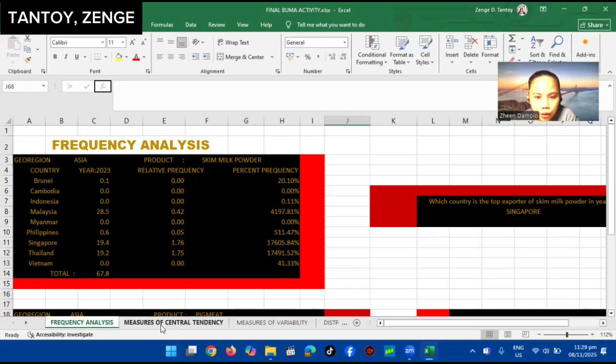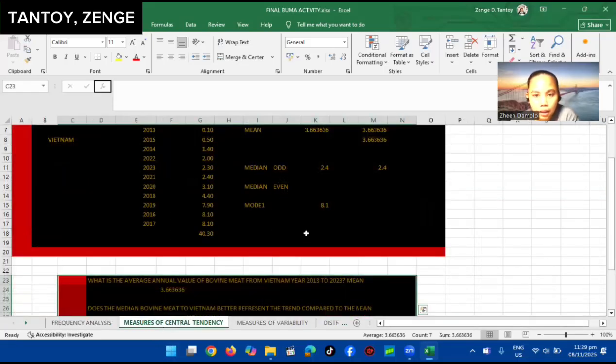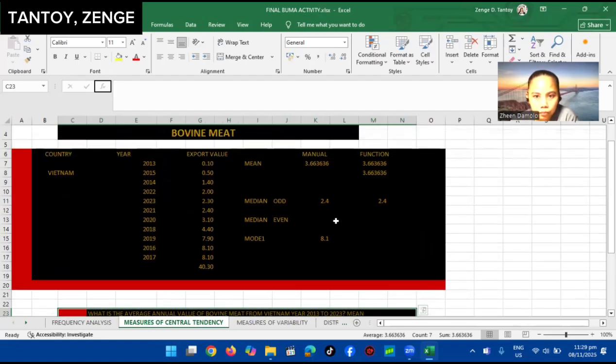Dito naman sa measures of central tendency, dito naman yung mean, median, mode. Sa mean, para makuha natin yung mean, ito yung average. Kailangan mo yung total export value, tapos number ng data niya, kung ilan siya.